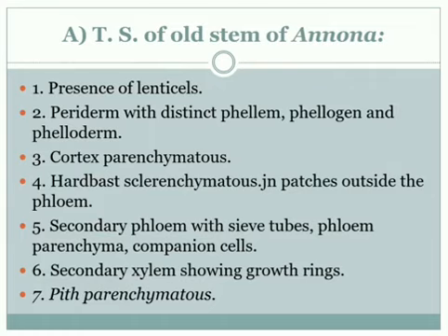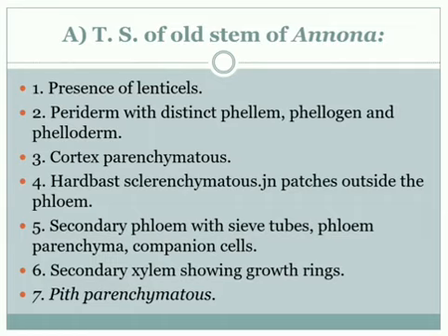Secondary phloem has sieve tubes, phloem parenchyma and companion cells. Secondary xylem shows secondary rings, and the pith is parenchymatous. The vessels have thin walls and have simple intervascular pits or bordered pits.